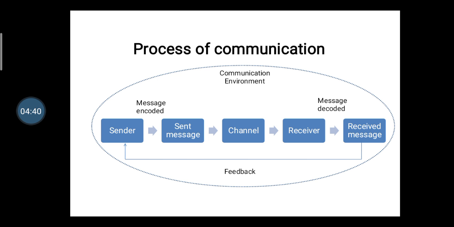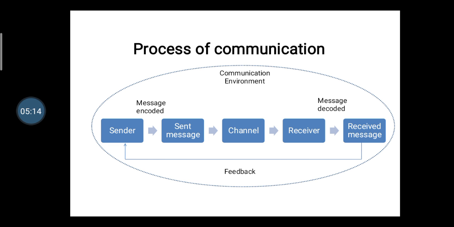When you write about the process of communication, you first describe some information about communication, then write the meaning and definition of communication, and then you have to draw this diagram. If you cannot draw this diagram, you cannot get proper marks. So the process of communication is very important. So we start: the process of communication starts first with the sender.